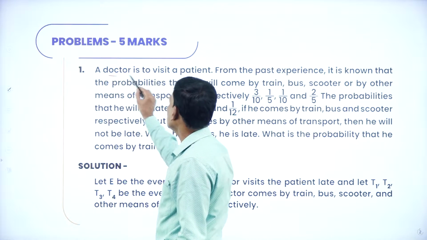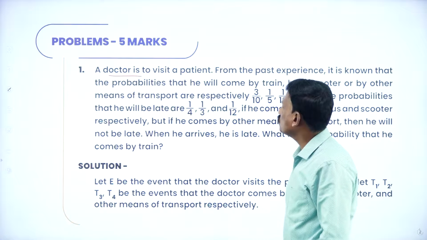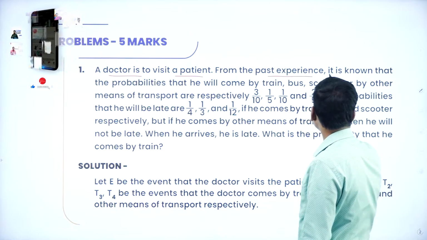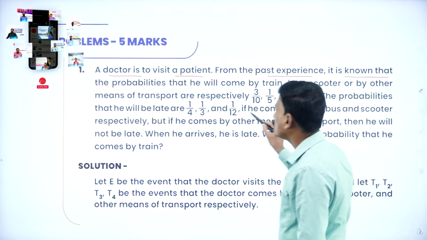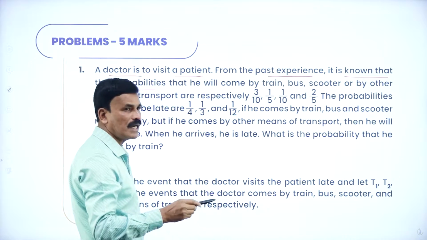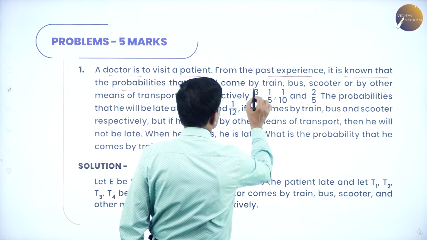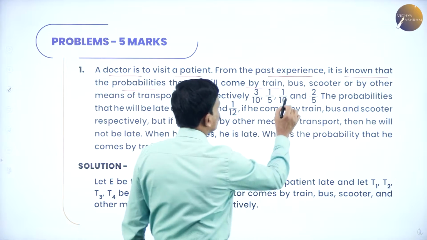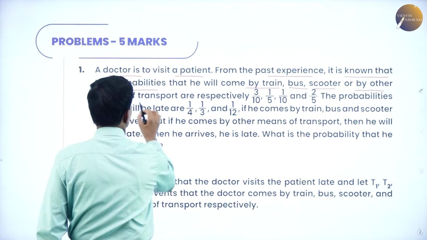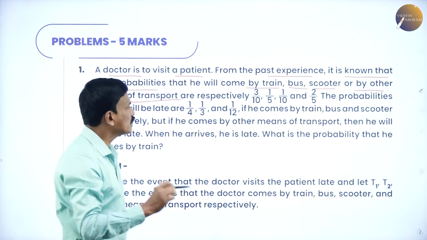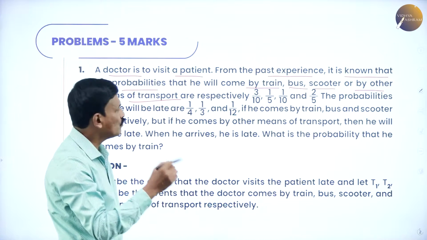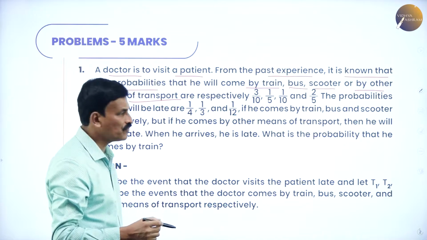A doctor is to visit a patient. From past experience, it is known that the probabilities that he will come by train, by bus, by scooter or by other means of transportation are respectively 3 by 10, 1 by 5, 1 by 10 and 2 by 5.